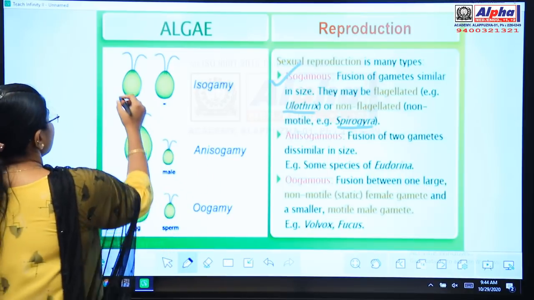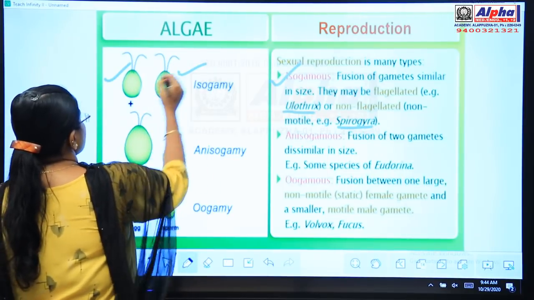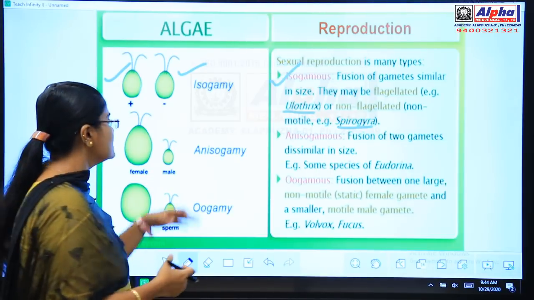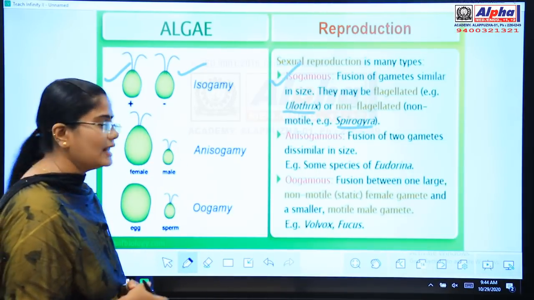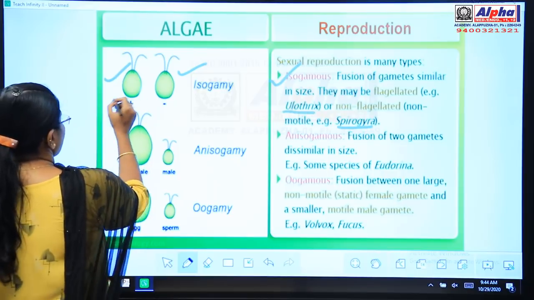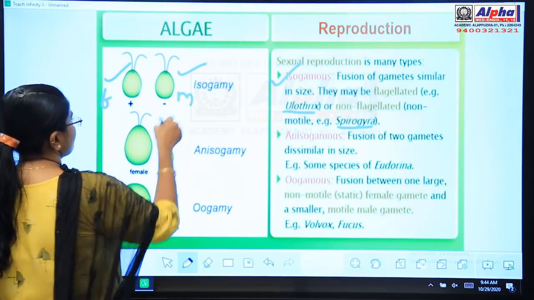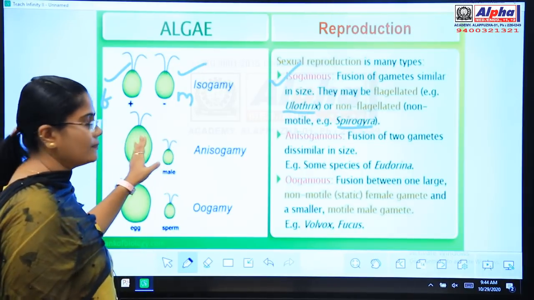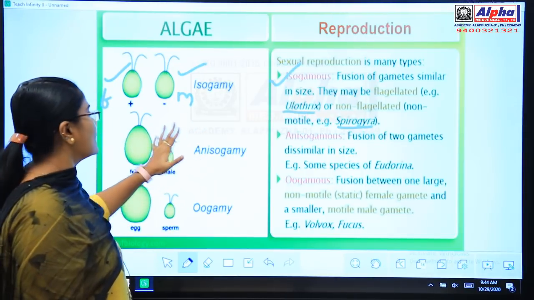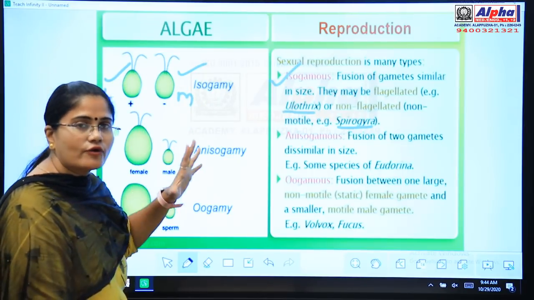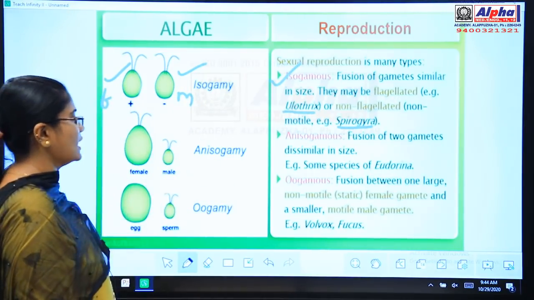Here you can see two gametes. Plus means the female gamete and minus means the male gamete. I will write F for female and M for male. So here in isogamy, the two gametes are morphologically similar in size and shape.